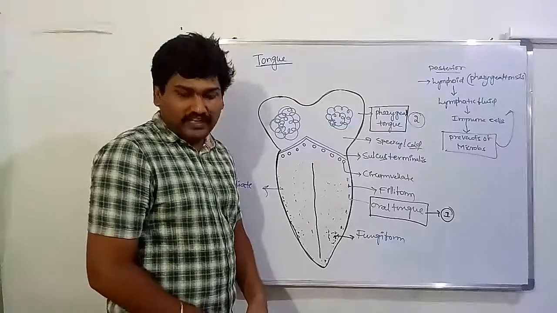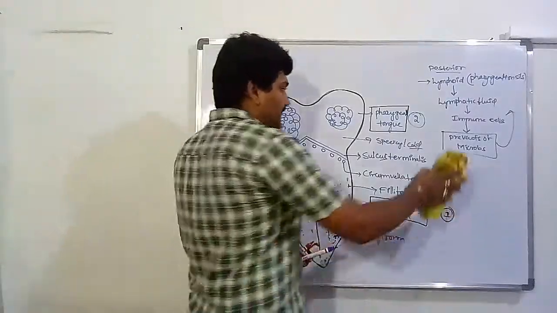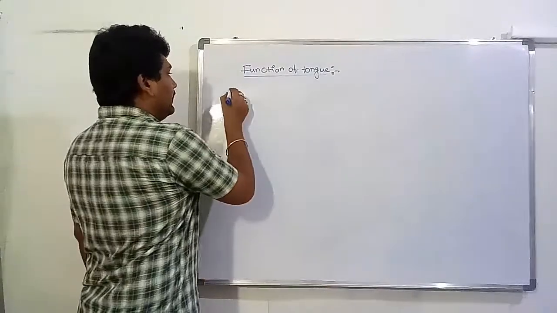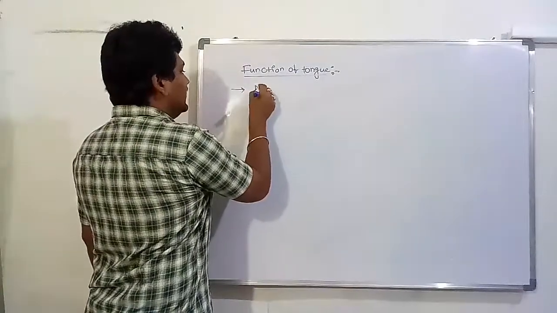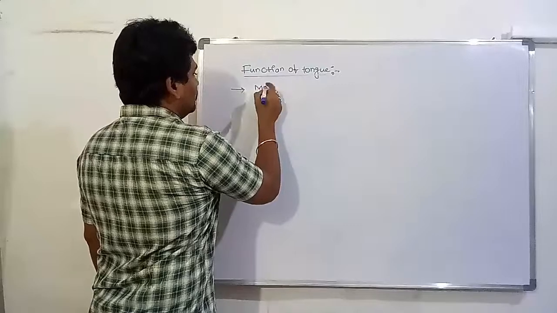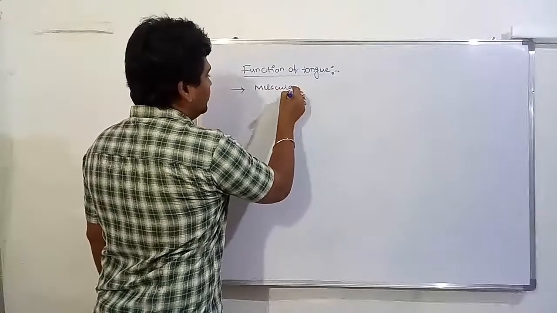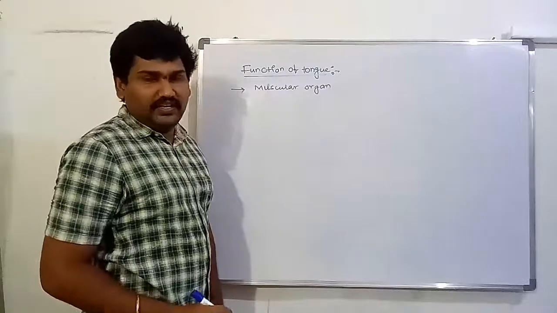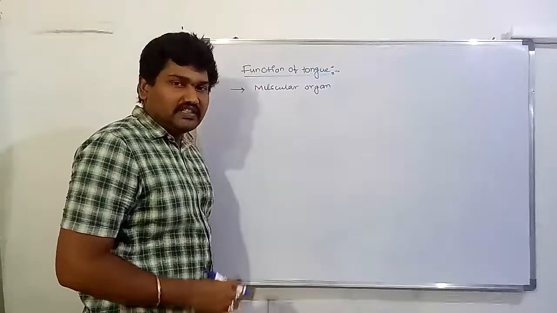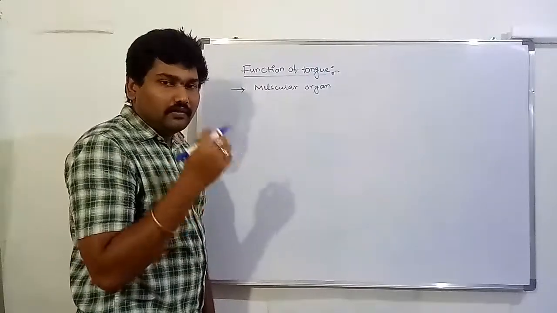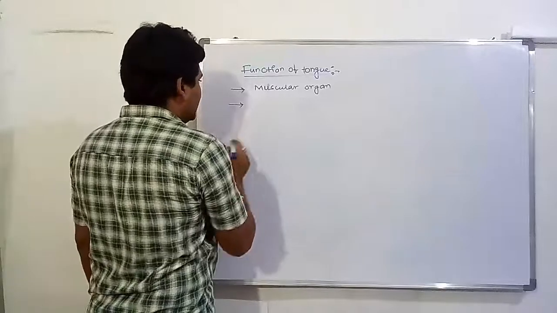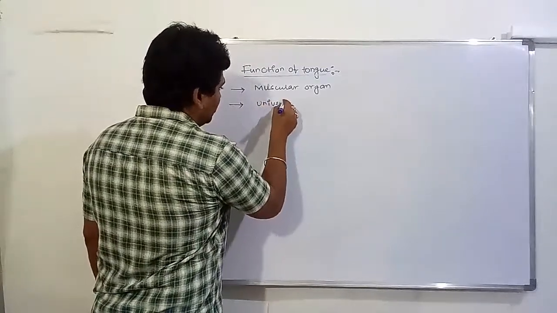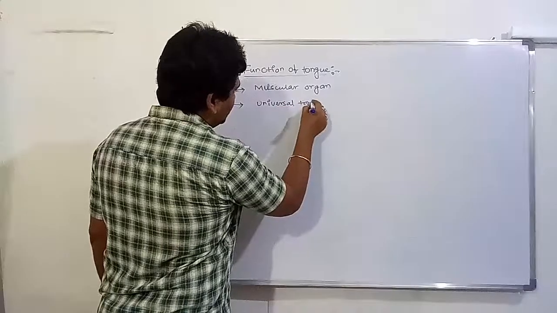What is the function of the tongue? Next, the function of the tongue. The tongue is a muscular organ. It acts like a universal toothbrush. It completely cleans the teeth region. It is commonly known as a universal toothbrush.